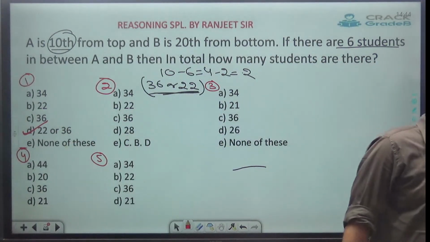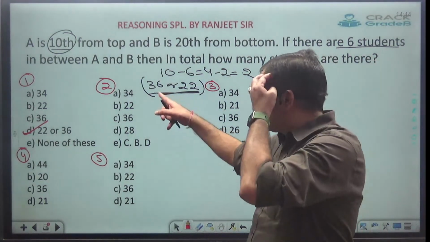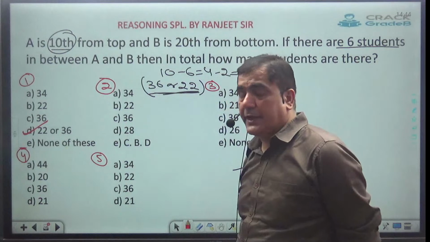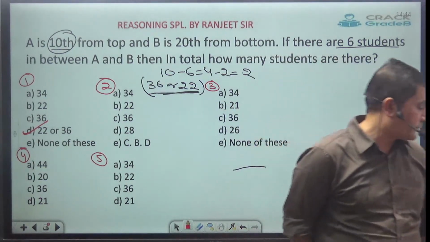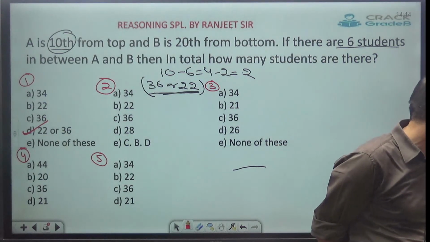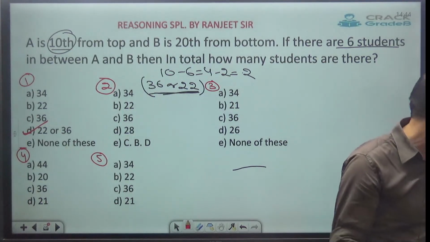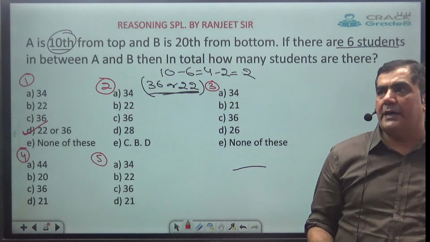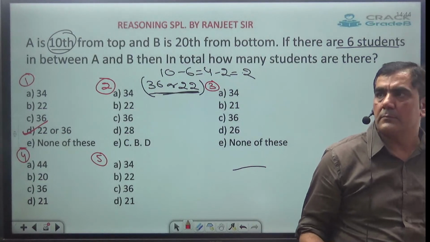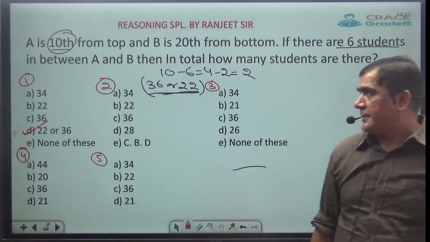What's the answer for question number 2? If you got the answer as 36 or 22, and these are the possible options they have given, then out of these 5, A, B, C, D, E, what should be your answer in the exam? Anyone? Vicky, what's the answer? Okay, second 36, let's see.